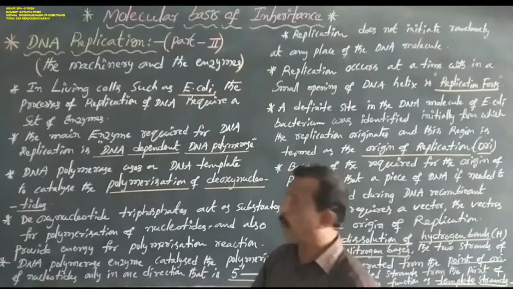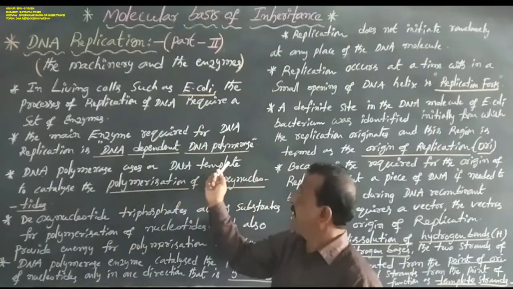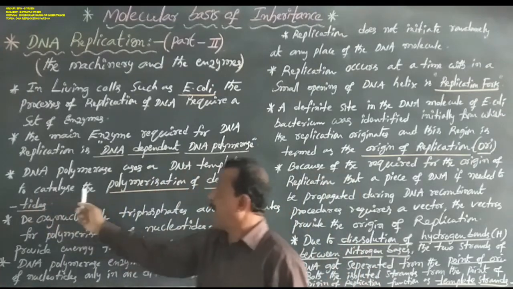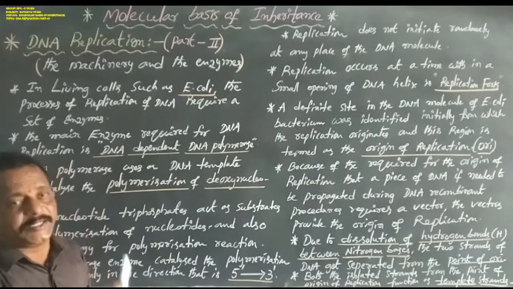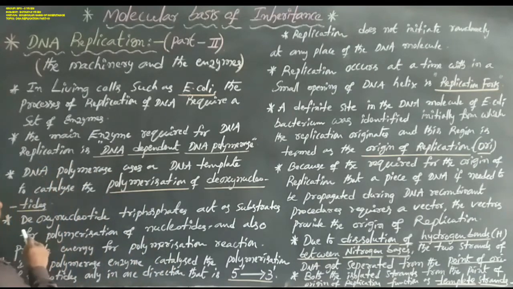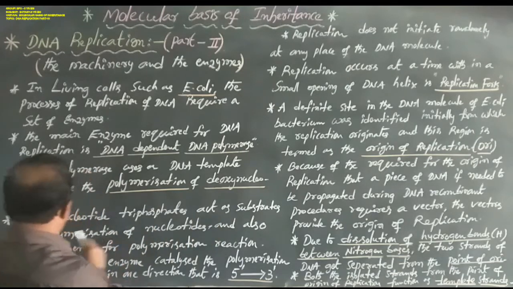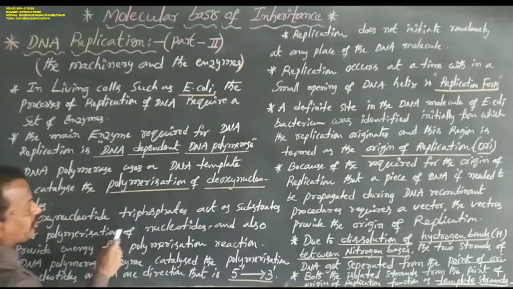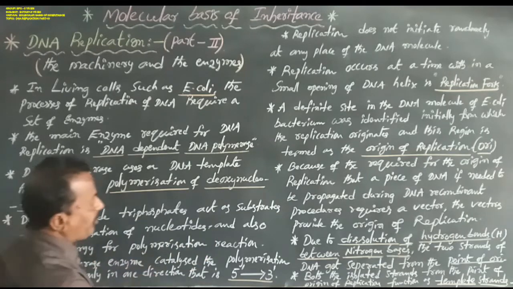Deoxynucleotide phosphates act as substrate for polymerization of nucleotides and also provide energy for the polymerization reaction.